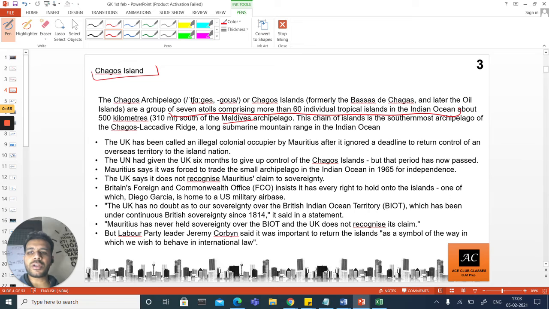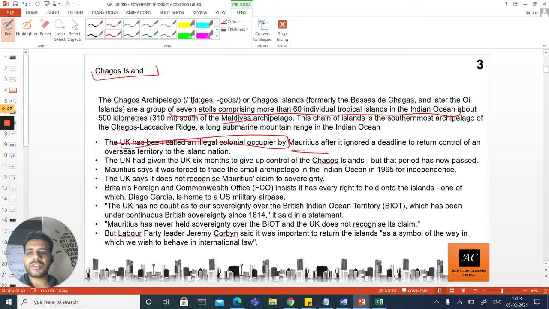The UK has been called an illegal colonial occupier by whom? Mauritius. Why? Because it ignored a deadline to return control of an overseas territory to the island nation. Now Mauritius wants control of these islands, while the UK has been called an illegal occupier because it has not given back control to Mauritius.